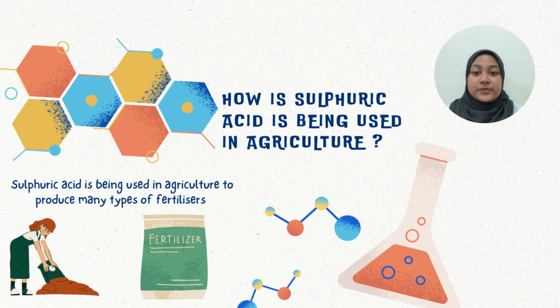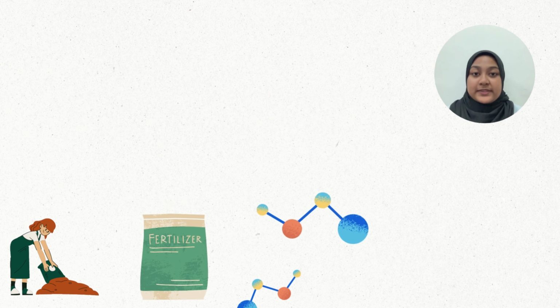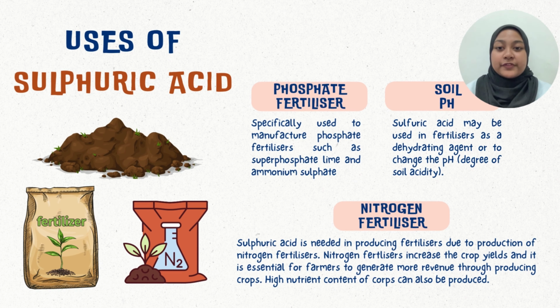Sulfuric acid is used in agriculture to produce many types of fertilizers, such as phosphate fertilizers and also nitrogen fertilizers. These are the uses of sulfuric acid. Sulfuric acid is specifically used in manufacturing phosphate fertilizers such as superphosphate of lime and ammonium sulfate. Sulfuric acid may be used in fertilizers as a dehydrating agent or to change the pH, also known as